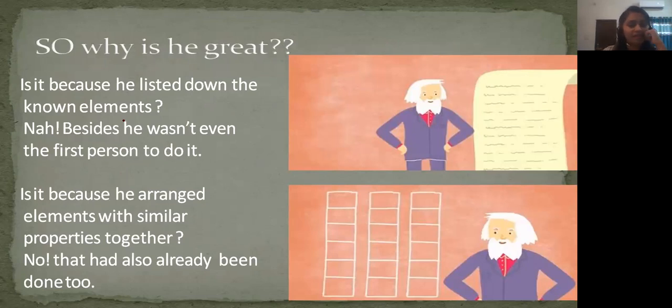Is it because he listed down the known elements? No. He wasn't even the first person to do it. Many other scientists did it before, as well. Before Mendeleev's periodic table, many scientists listed the known elements. Second, is it because he arranged elements with similar properties together? Not at all. That had also already been done earlier by other scientists.